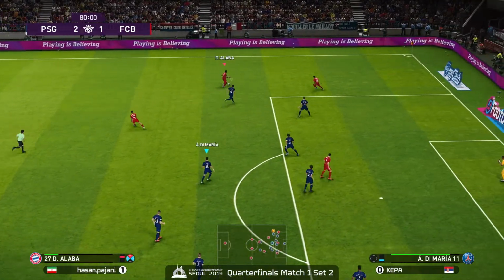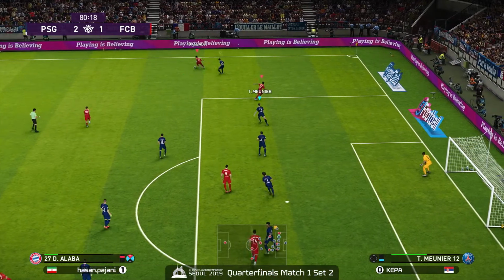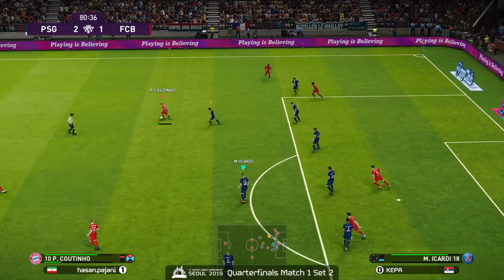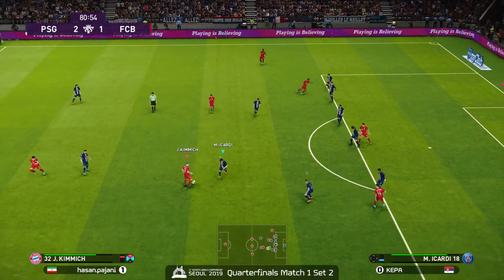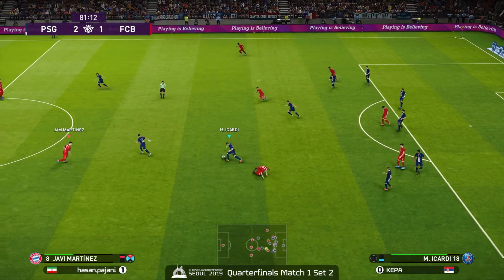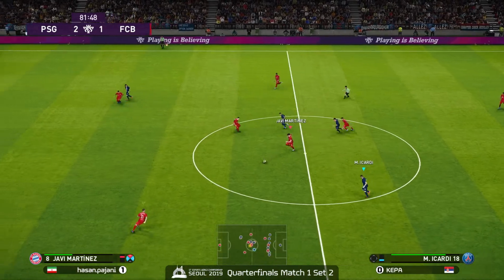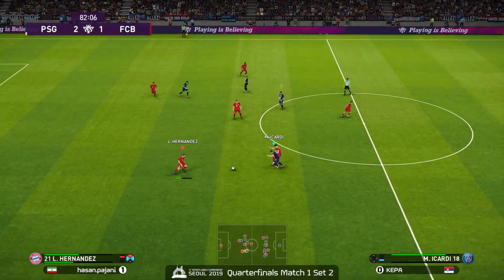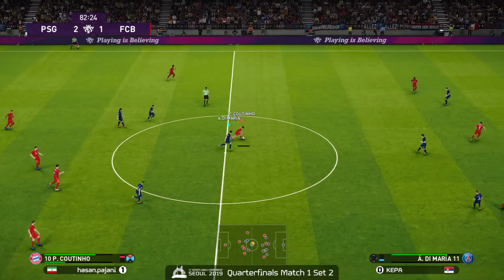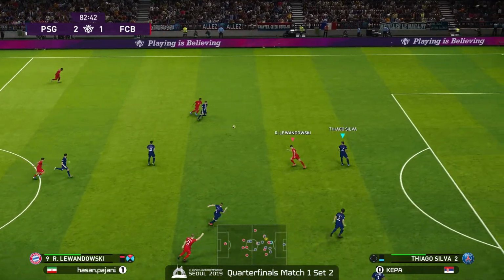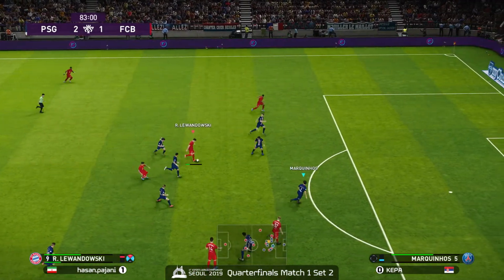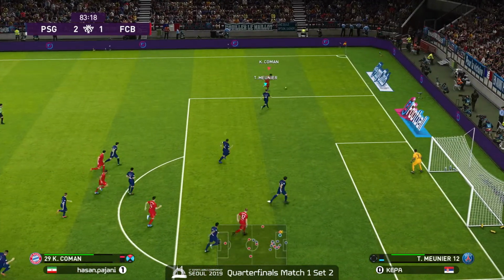Alaba. Does get it. Can he beat Herrera? Coutinho's number there. Back out to Coutinho. Kimmich. Great interception using Icardi. Now with Icardi in possession. Right now, only 1 point separates Pajani from being able to equalize the series. Can he do it? Coman.